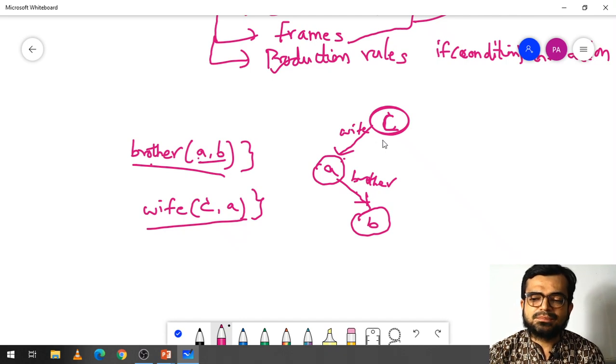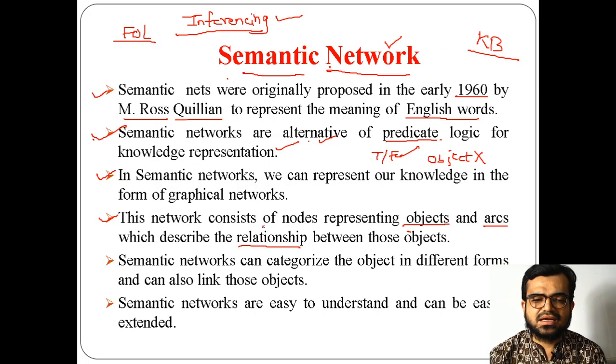If you think of one person, automatically you get an idea of another person, because that person is interlinked with the first. That's why this is very flexible and easy, because we can infer things much more easily compared to the process we followed in first order logic.